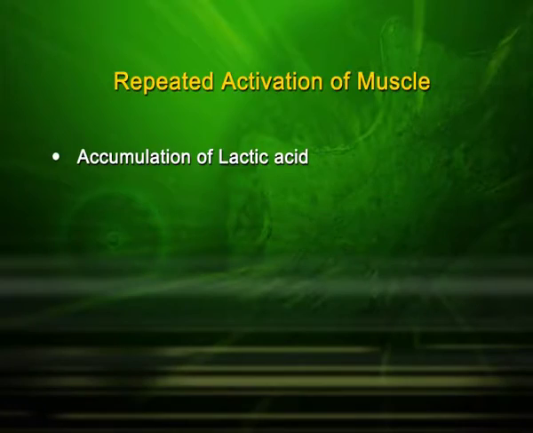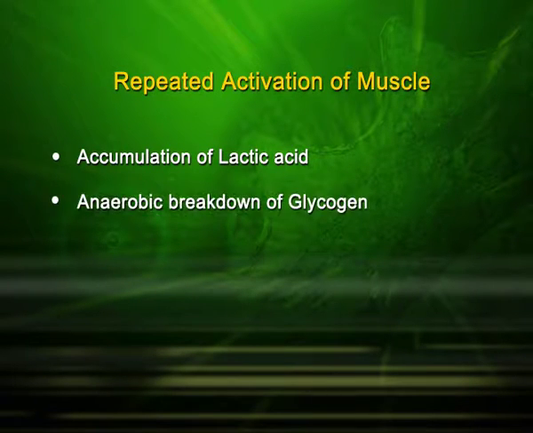Suppose you are cycling or you are jogging for quite some time, 30 minutes, 40 minutes, then you get tired, you get aches or pains in the leg. Why does that happen? When there is repeated activation of muscle, then there is accumulation of lactic acid. Why is lactic acid accumulated? Because for some time there was an anaerobic breakdown of glycogen.